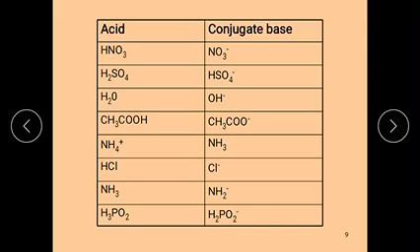And some more pairs: NH4 plus and NH3, HCl and Cl minus, NH3 and NH2 minus, H3PO2 and H2PO2 minus.